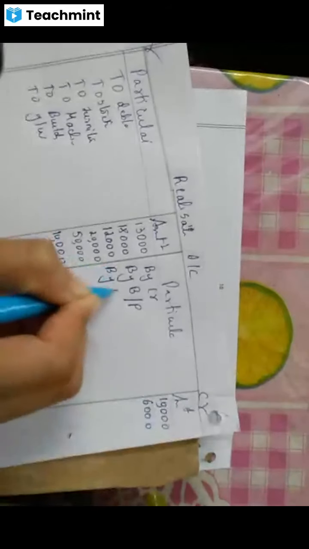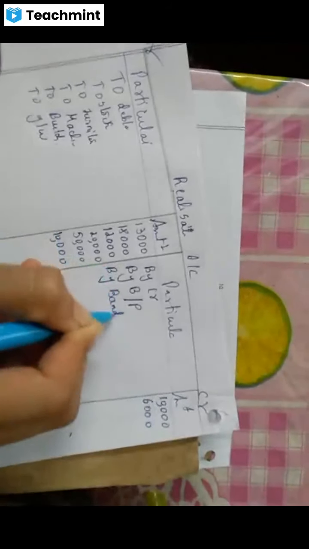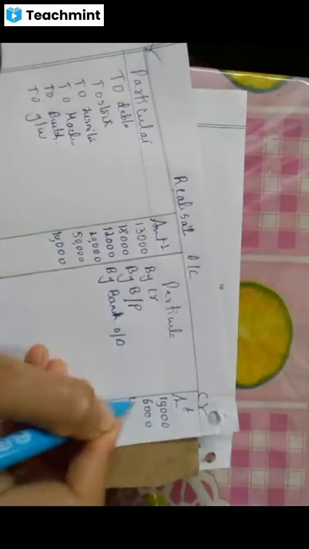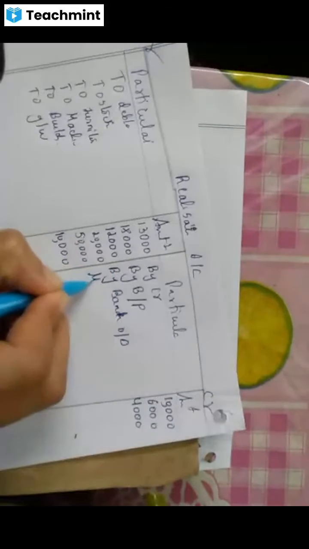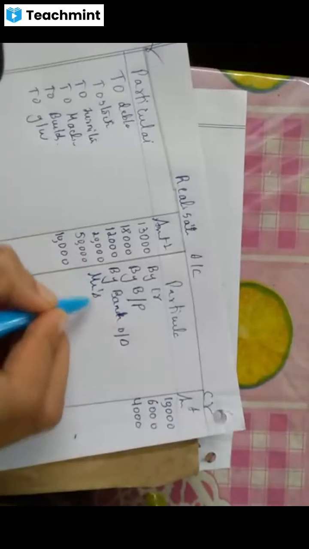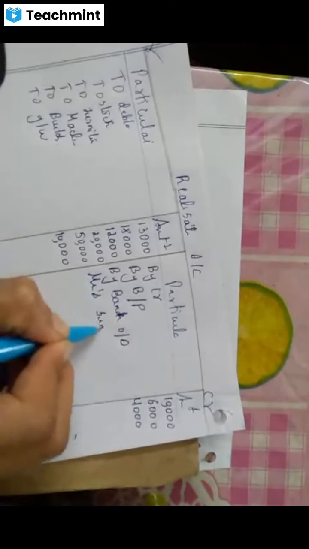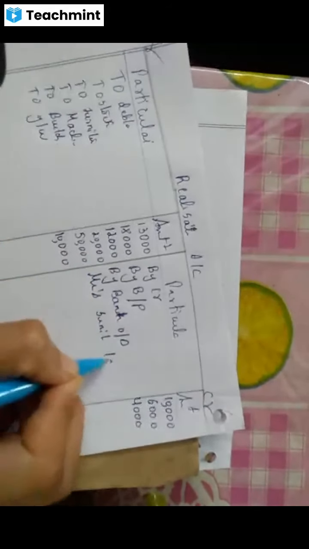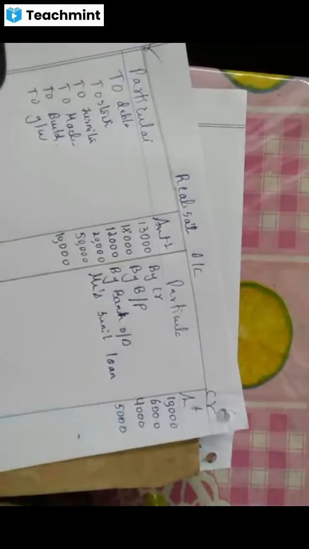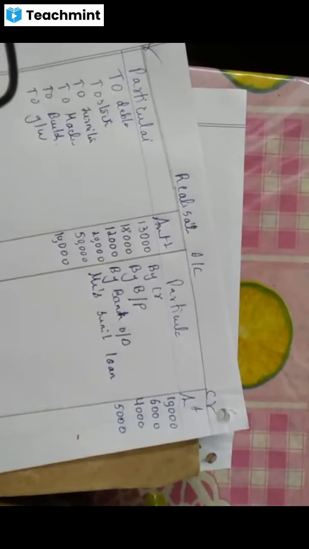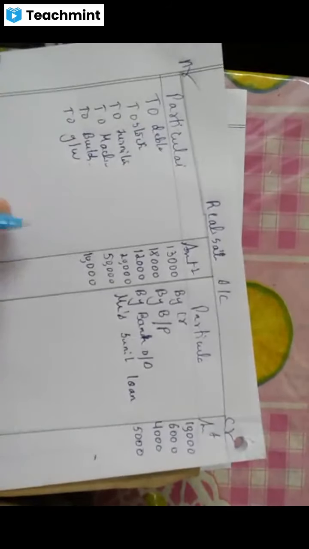Then by bank OD, please write, amount is 4,000. Then Mrs. Sunil. Sunil is a partner, but Mrs. Sunil is his wife, so Sunil's wife is a liability. We have to write loan 5,000. Correct? Okay.